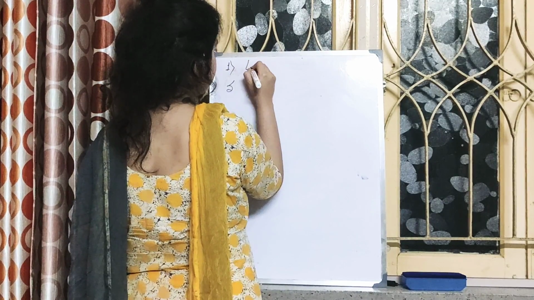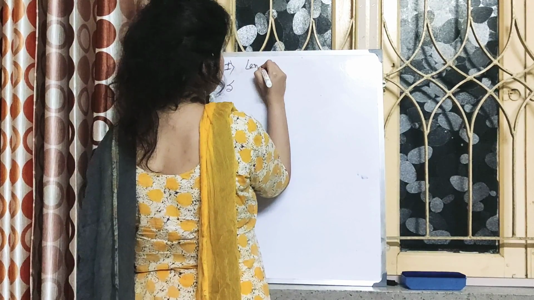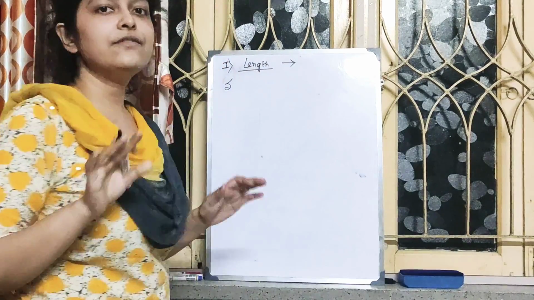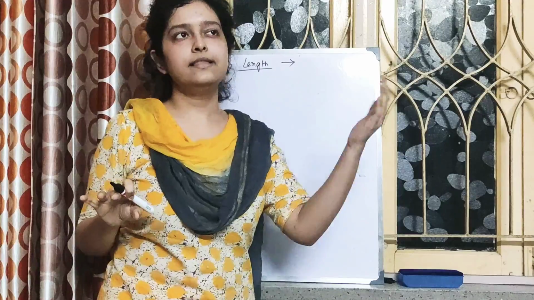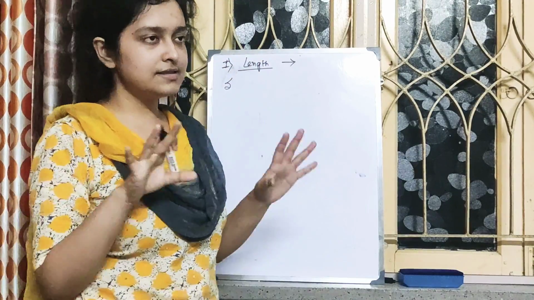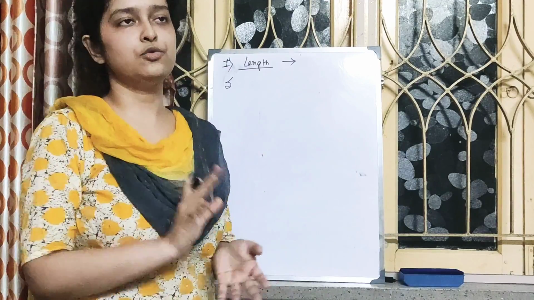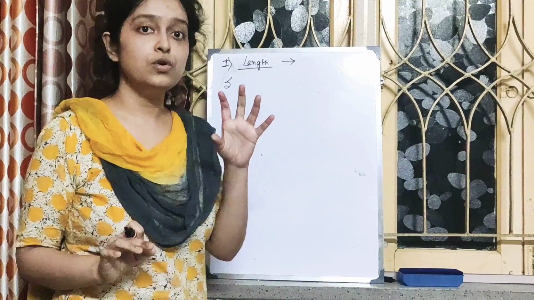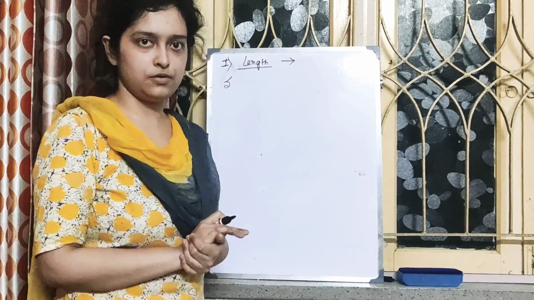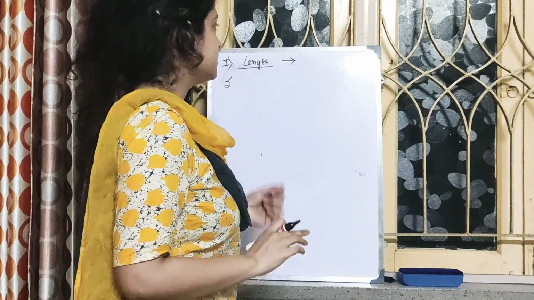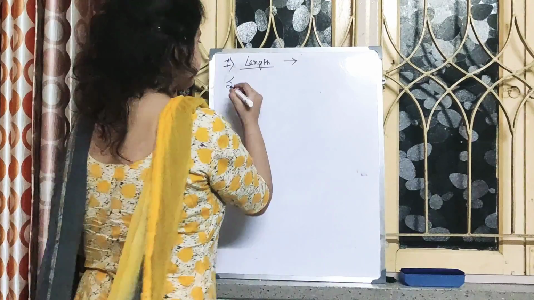let's just focus first on length. You have in this chapter length, mass and time. For these three physical quantities you have some smaller and larger units, and also you need to know certain derived quantities also, that means units of certain derived physical quantities. Let's just first focus on length then.